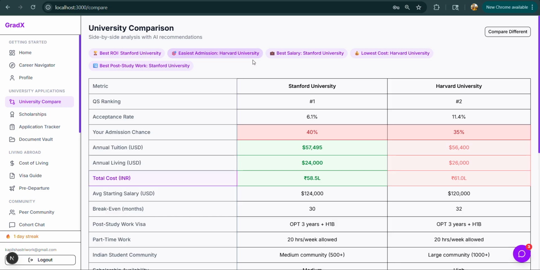Upon comparison of both of them, easiest admission: it is easier to get admission into Harvard. Best salary will be from Stanford. Low cost will be Harvard, and post-work opportunities are more at Stanford University.